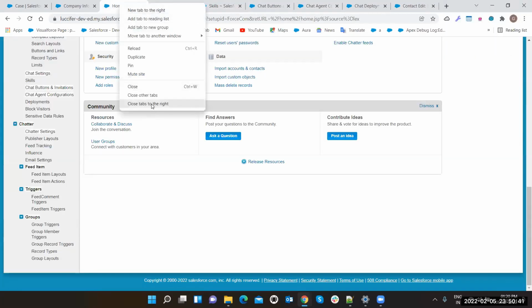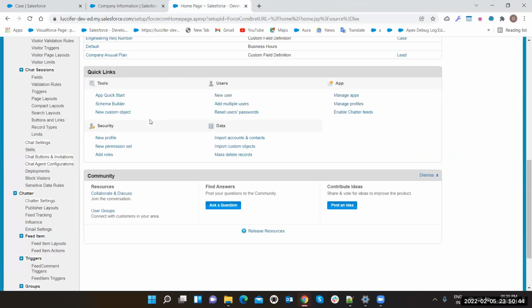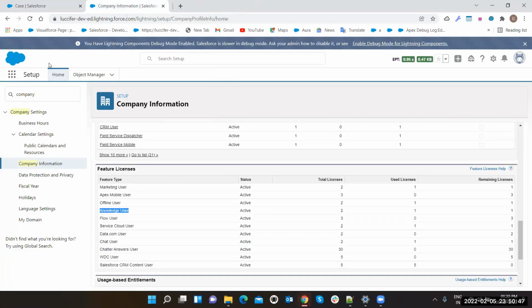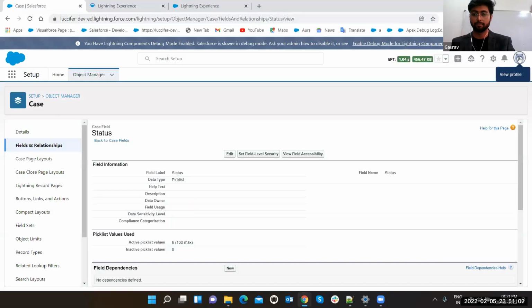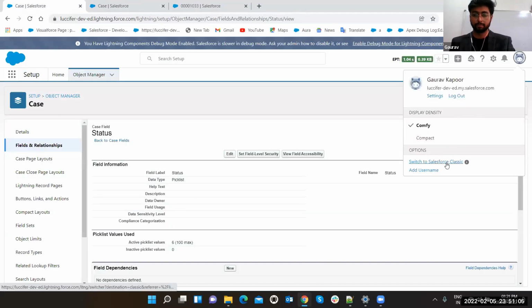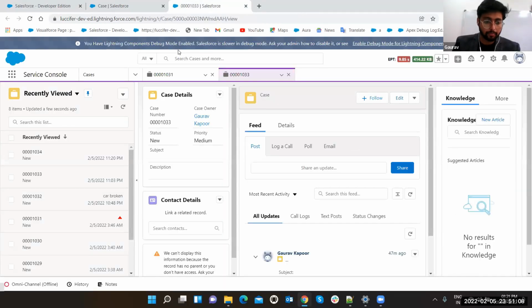Now, let's come to the picture. First of all, let's close all this stuff. Close, and let's open the service console. Okay. Service console. At the bottom, can you guys see omni-channel? Can you guys see my screen? Yes. So at the bottom, see there is an omni-channel which is offline. Okay, now let's make it online.